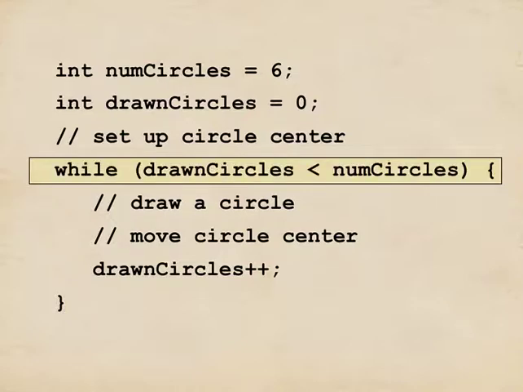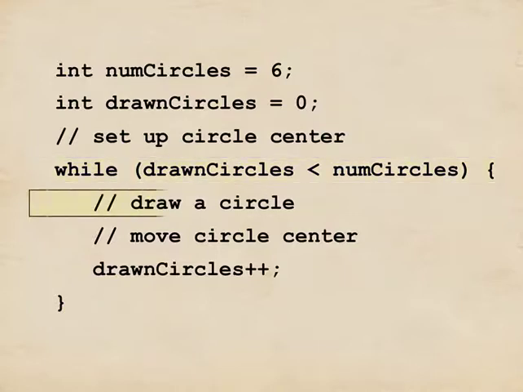In between the parentheses, I'll simply write drawn circles less than numCircles. So this is true as long as the number of circles we've drawn is less than the number of circles we want. Every time we go through the loop, drawn circles becomes 1 larger. Finally, drawn circles becomes as big as it needs to be, and this test will be false, and we'll stop drawing circles.